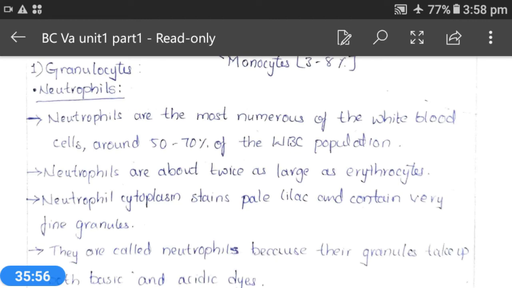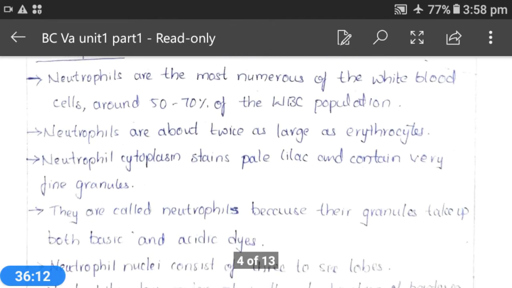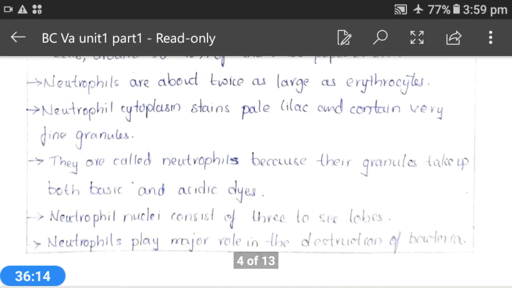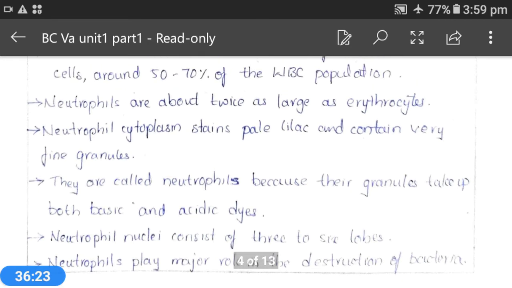Now let's talk about the agranulocytes, and the first one is lymphocytes. The major function of lymphocytes is to destroy carcinogenic cells and cells which are infected with viruses in our body, and any foreign invading cells can also be destroyed by these lymphocytes, and they are also responsible for the secretion of antibodies based on immune response.